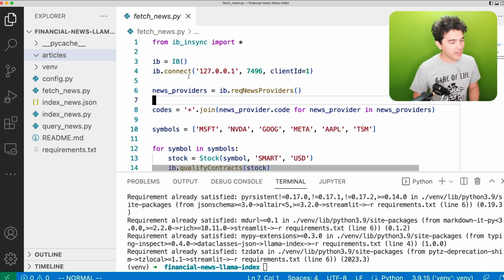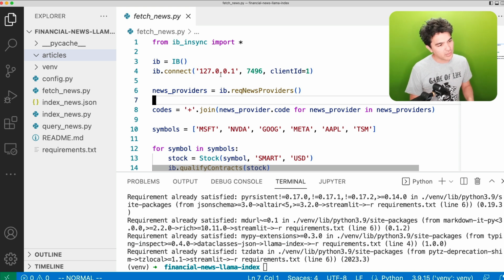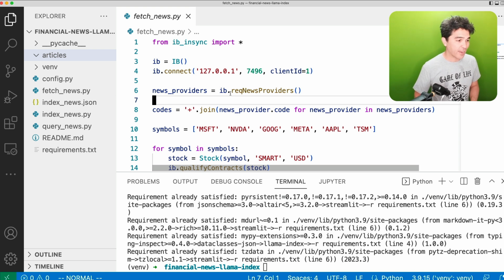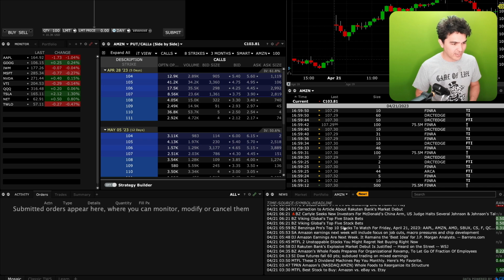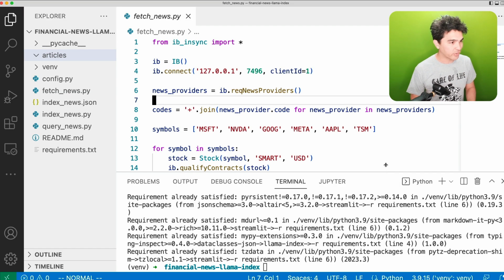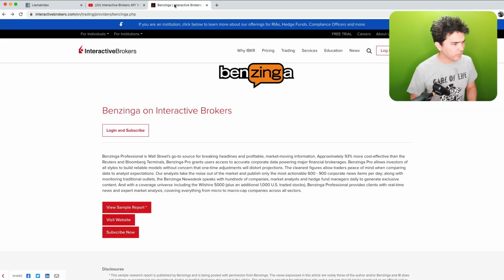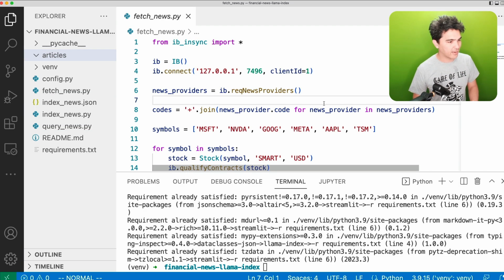And so what this does right here, I go over this in the other video, but this connects to my local machine, and I have Interactive Brokers running on a port. I request all the different news providers in my account. So there's free news sources down here. Some people pay for news sources. I have a paid news service that has more real-time news data. So I'm using this Benzinga Pro right here, and it has really recent market moving information. I actually pay a monthly fee for that.